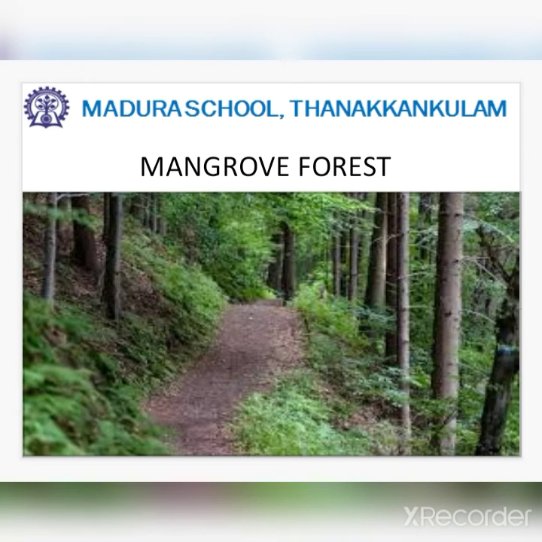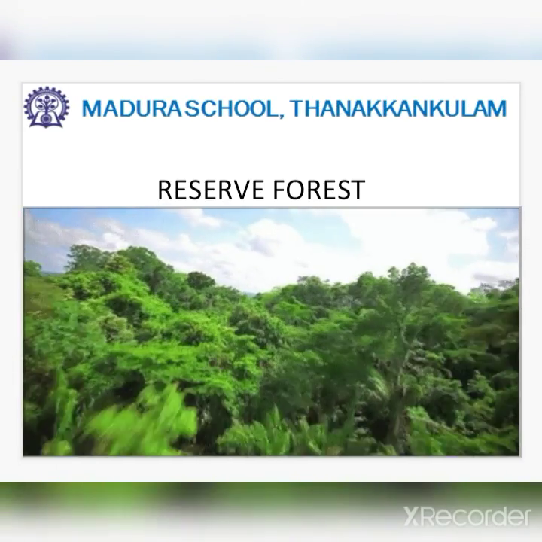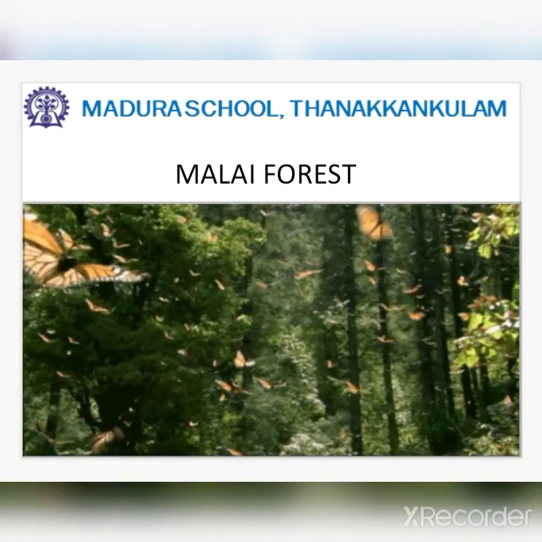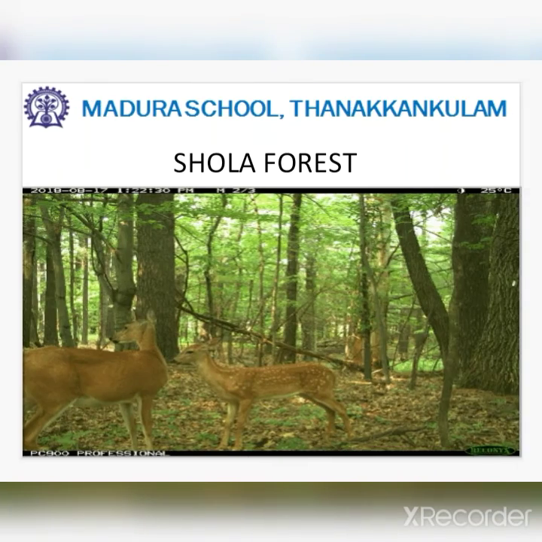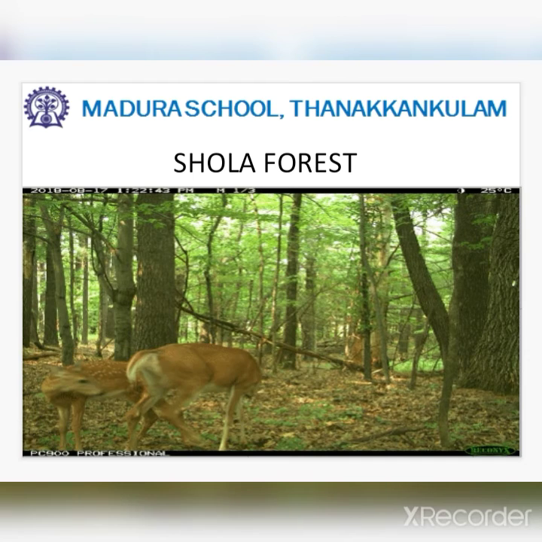Now we see the heading forests in Tamil Nadu. First one, mangrove forest in Pichavaram of Cuddalore district. Second one, reserve forest in Kanyakumari district. Third one, Malai forest in Nilgiri district. Fourth one, Shola forest in Coimbatore and Nilgiris districts.